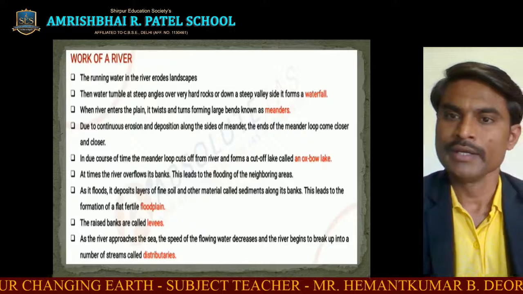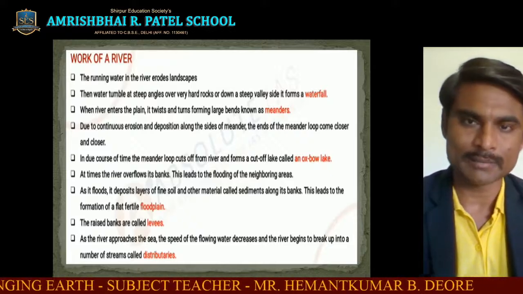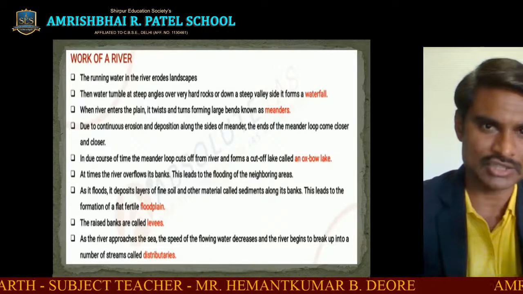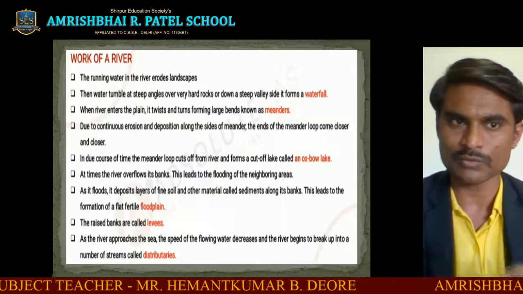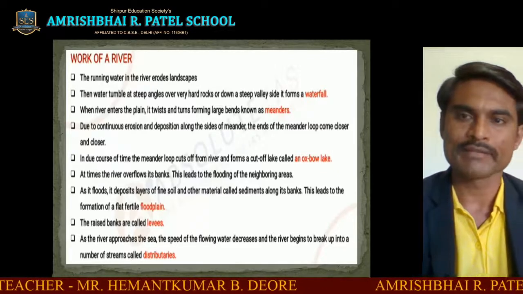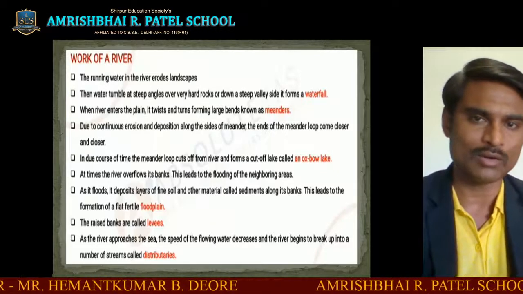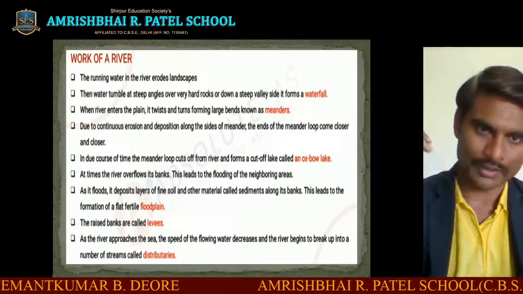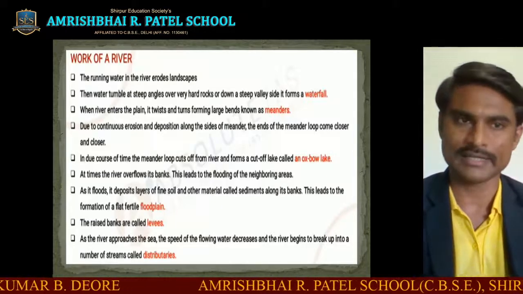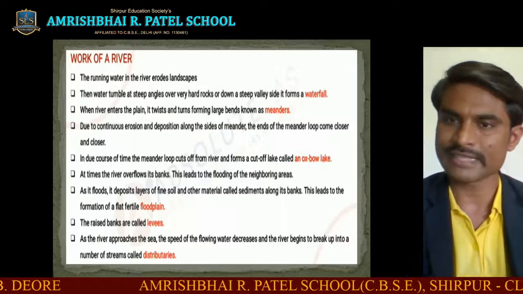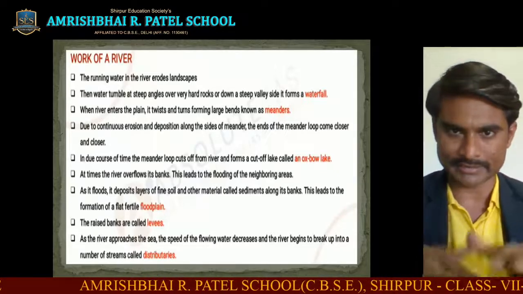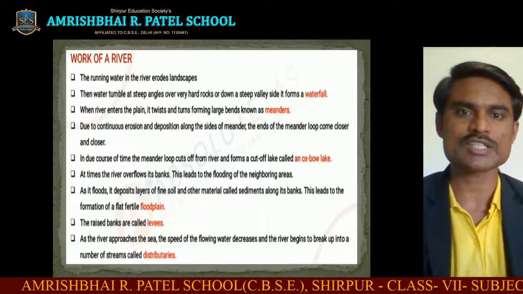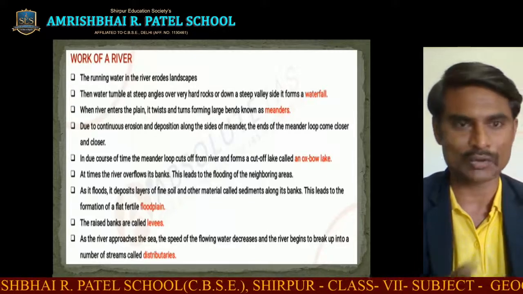Okay, when the river enters the plain, this is how the earth is changing. Watch properly and listen properly. When water tumbles at a steep angle over very hard rock or down a steep valley side, it forms a waterfall. Second, when the river enters the plain, it twists and turns, forming large bends. They are known as meanders.